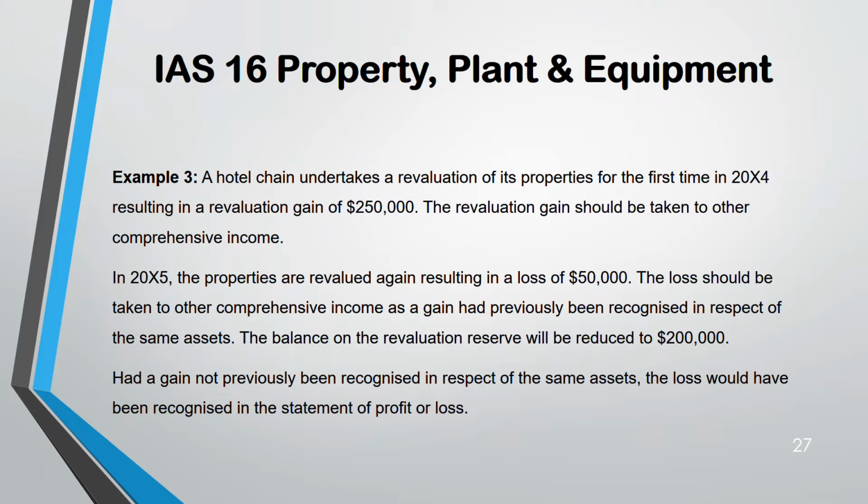The remaining, 250 minus 50, the remaining 200 goes to profit and loss. But if there was not a gain of 250 before, the entire loss of 50,000 will go to profit and loss.